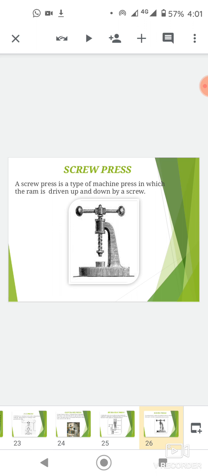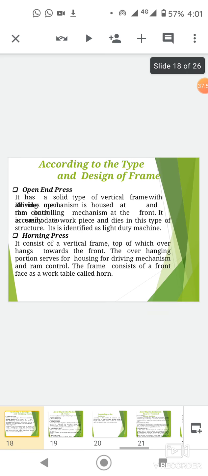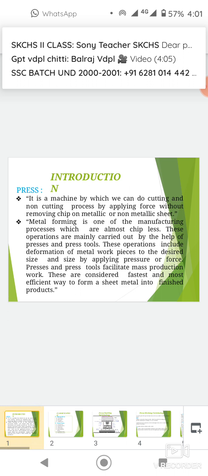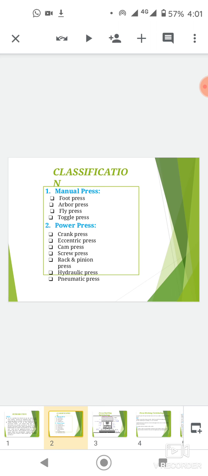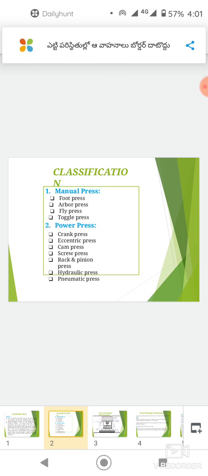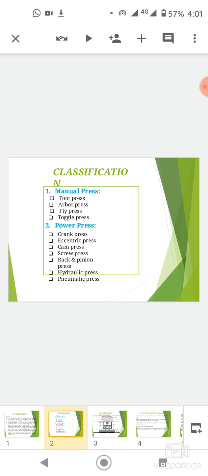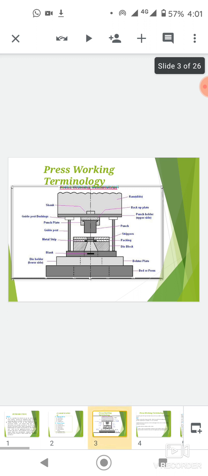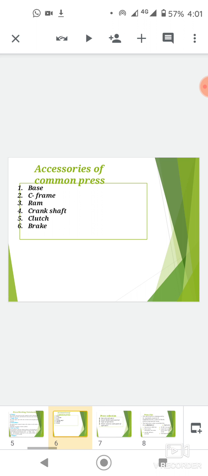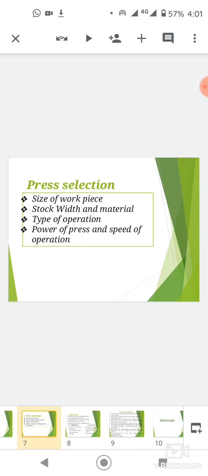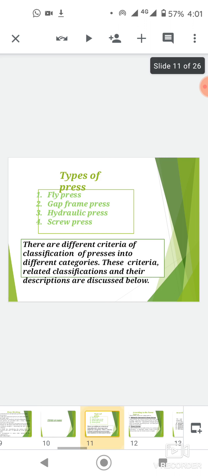Today we have discussed the introduction of press and classifications, that is the foot press, arbor press, fly press, toggle press, power press, tank press, eccentric press, cam, screw, rack and pinion press, hydraulic press, and pneumatic press, and press working technology and accessories of common presses, that is the base, C-frame, ram, crankshaft, clutch, and brake, and selection of press and the types of presses.